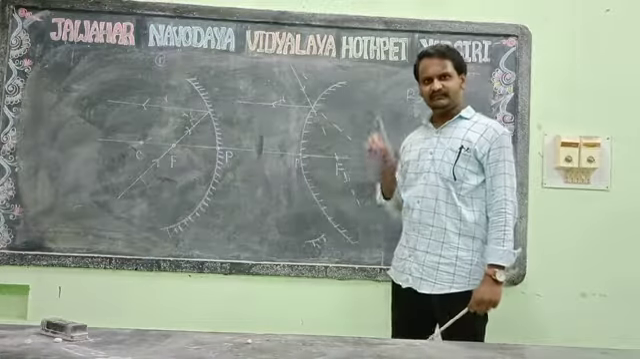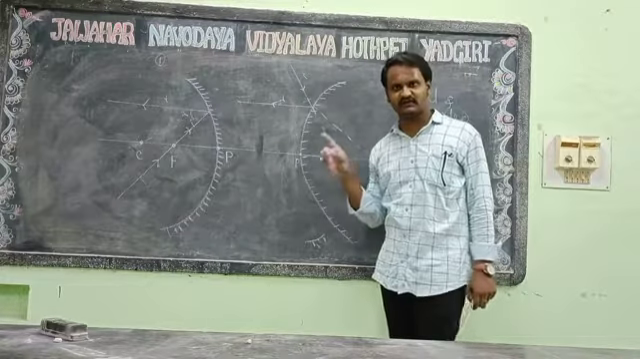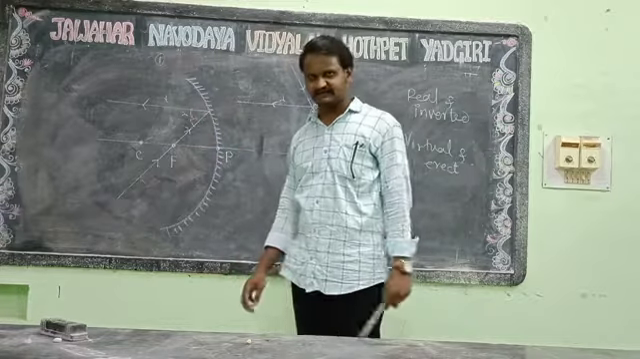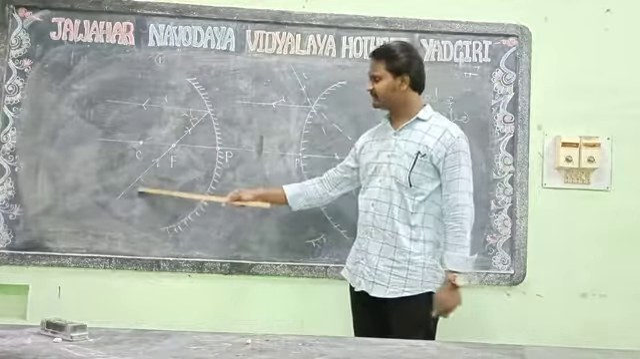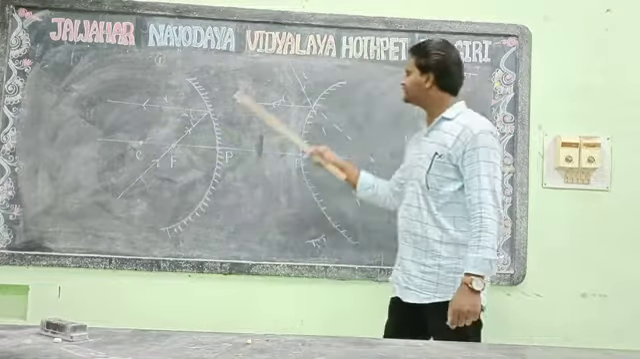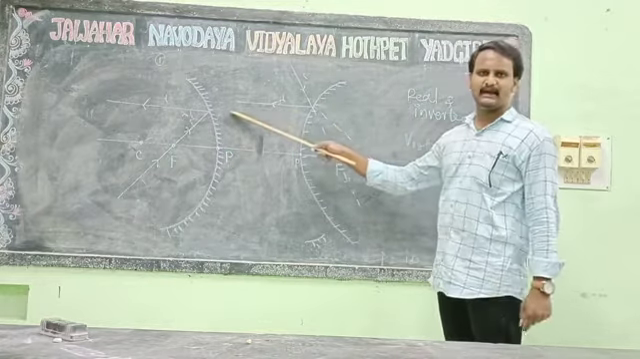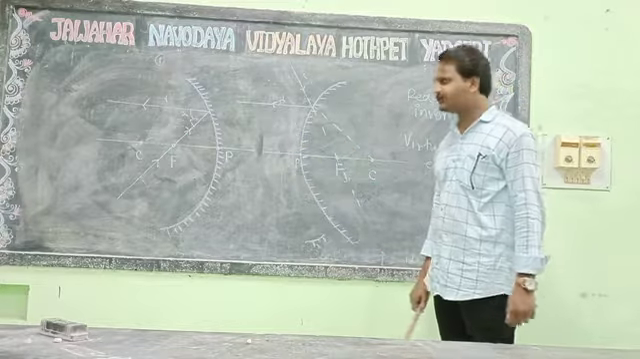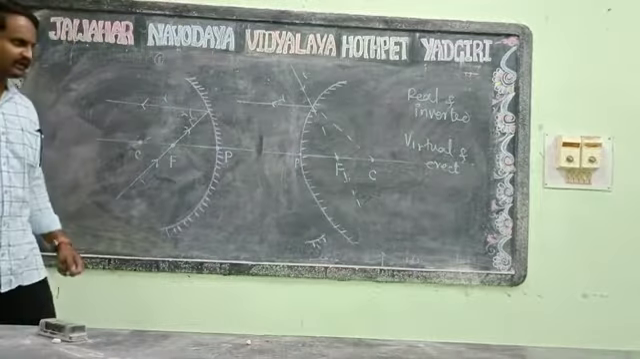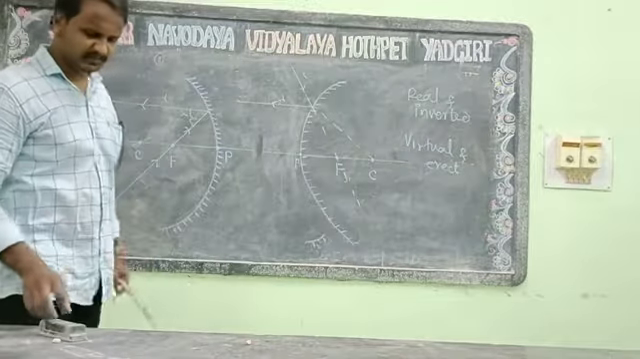Here the second rule is the inverse of the first one. It means if the incident rays are passing to the principal focus, after reflection they will be parallel to the principal axis. You can see these are the incident rays. In this case, the incident ray passing to the principal focus will be reflected parallel to the principal axis. This is the second rule for the formation of image. Clear? Good. Now we see the third rule.